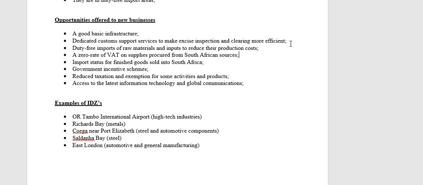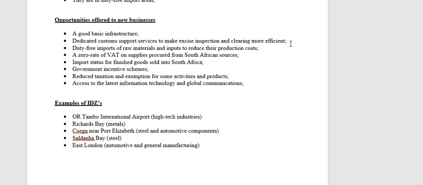Obviously, the purpose is to decrease the production cost to make them more competitive. All right. Now, ideally, we said that the intention is that any goods produced inside of an IDZ will be exported. But obviously, if the demand for exports is not there, they will be allowed to sell locally. But locally, it will be sold as an imported product. All right, so it will not be sold as a local product. It will be sold as an imported product, which means the people locally that buy will also have to pay a customs duty.